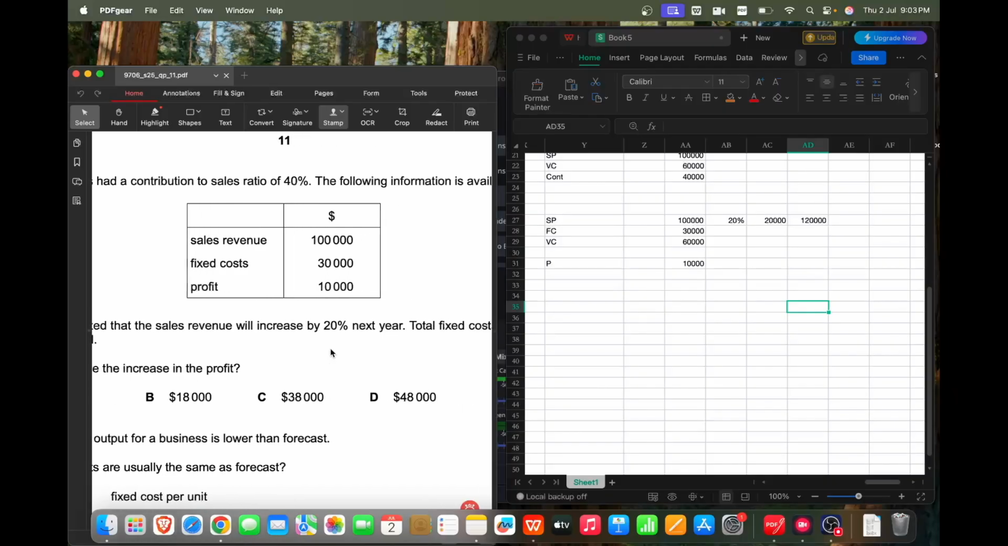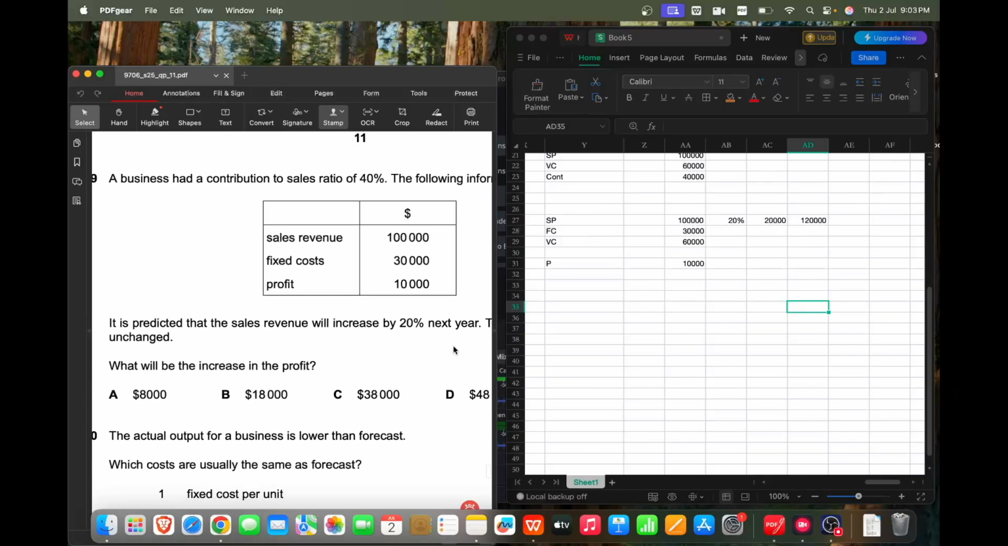As the question said, fixed cost will remain unchanged. So fixed cost will still be 30,000 here, but variable cost changes because we are selling more units, we need to produce more, so variable cost obviously changes. It will also change by exactly the same proportion as the sales because we need to produce exactly 20% more. So 20% of 60,000 is 12,000. So when you add, the total would be 72,000.